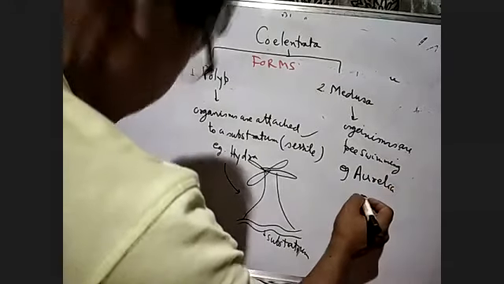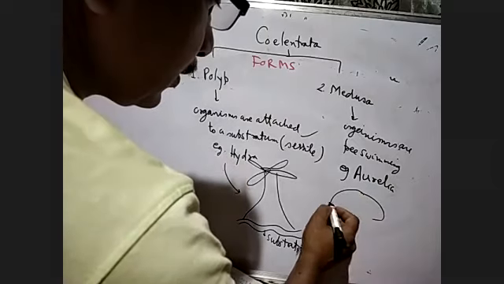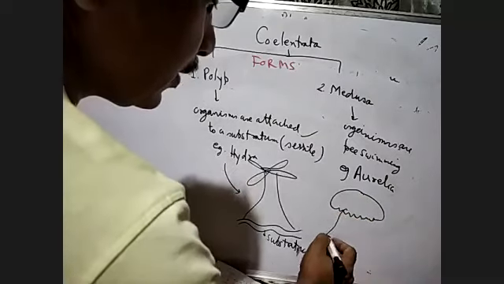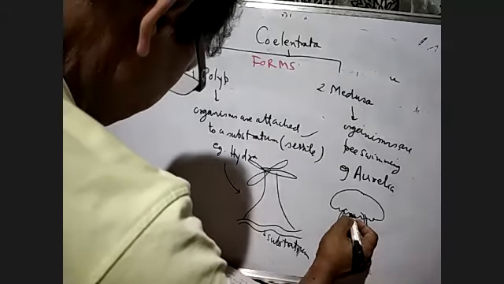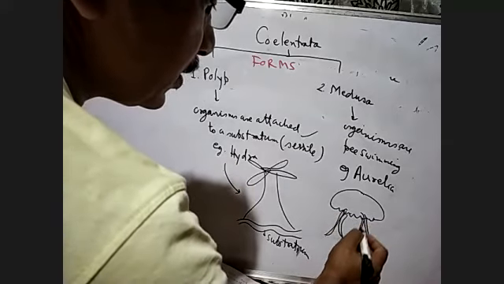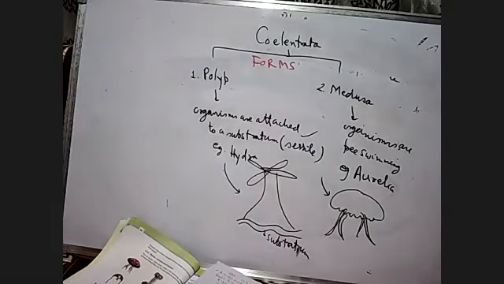If you look at the structure of the Aurelia, they are free swimming. They will exhibit the free swimming form. This is called Aurelia, and they will free swim in marine water.